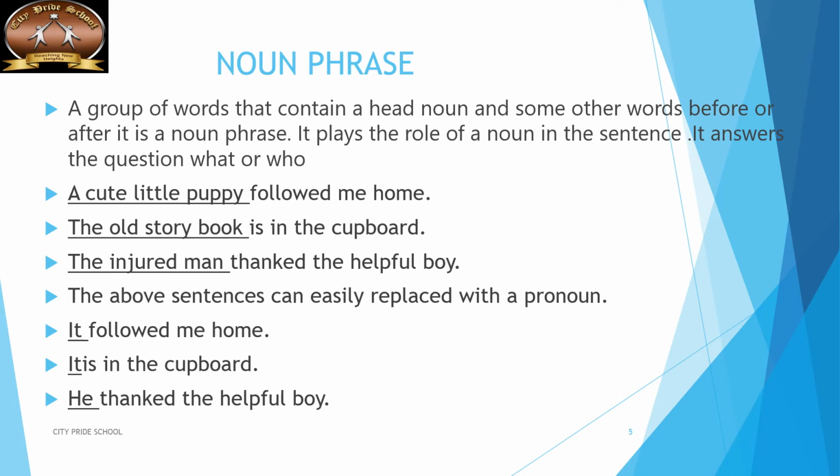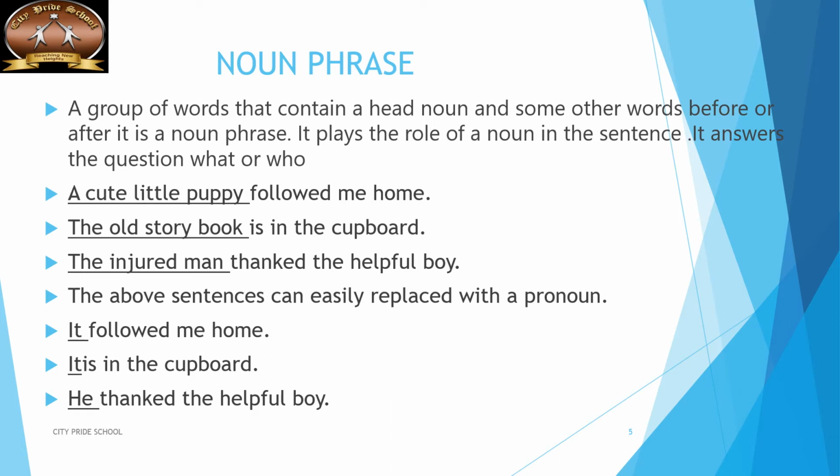Now let us proceed with the noun phrase. Here I'll give you an example. Remember, nouns are words that refer to persons, places, things, qualities, ideas, and activities.